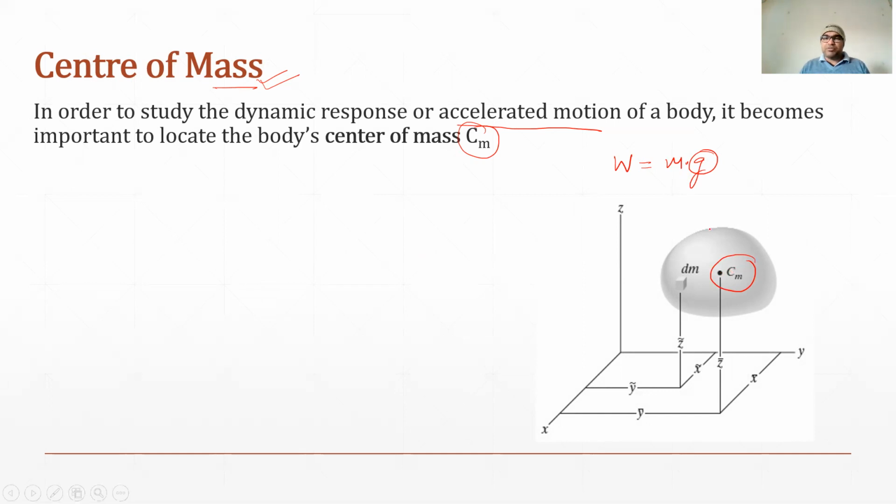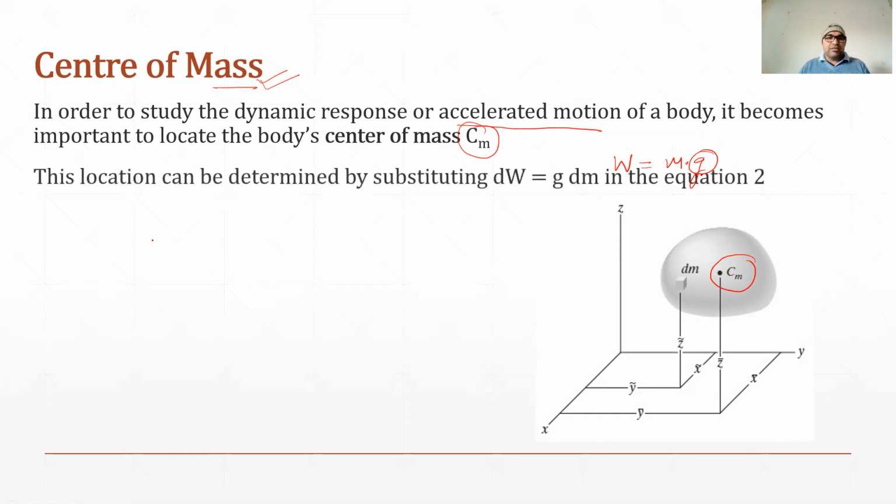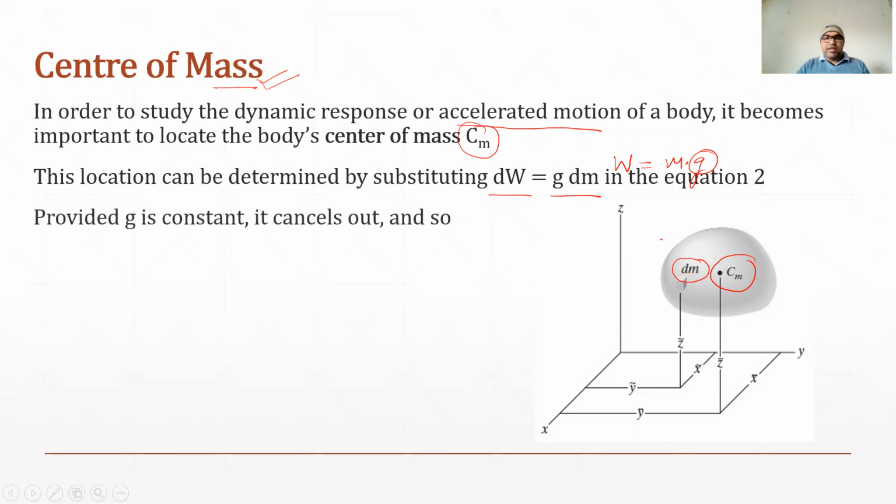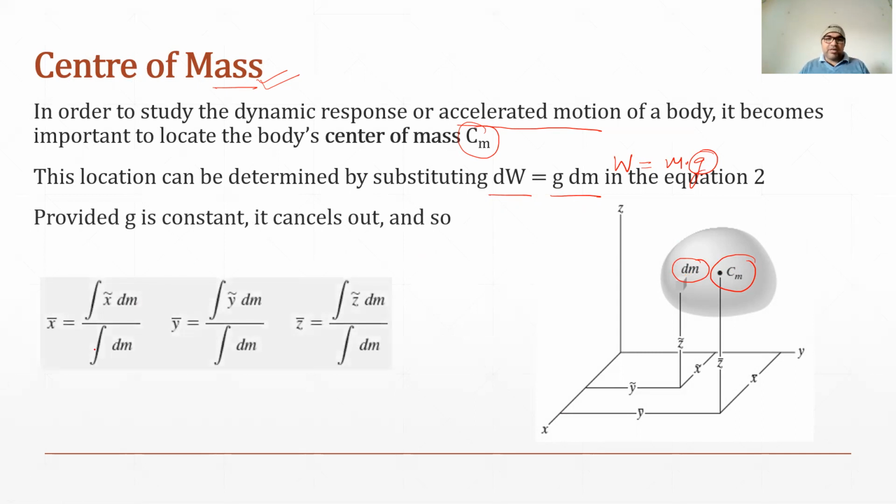This location can be determined by substituting dw by g dm. In the previous case, we were taking a differential element having weight dw. This time we can take a differential element having differential mass. So we have just replaced that in the equation, and with that we get the equation for x bar, y bar, z bar as this one. So we can consider this equation 3.